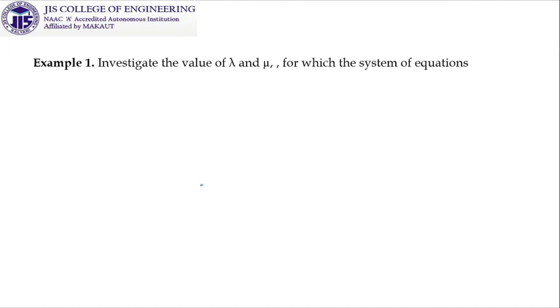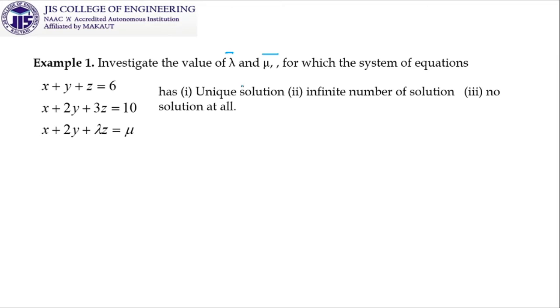Clear? Okay. So now let us proceed to the next case, the problem where we are going to find one very important technical aspect. Our target is to investigate the values of lambda and mu for which the system of equations is going to have a unique solution, infinite number of solutions, and no solution at all.